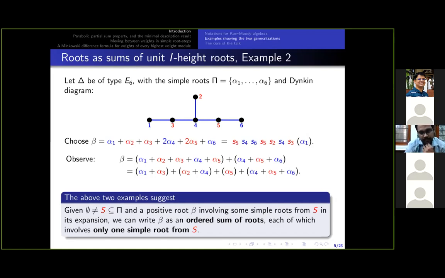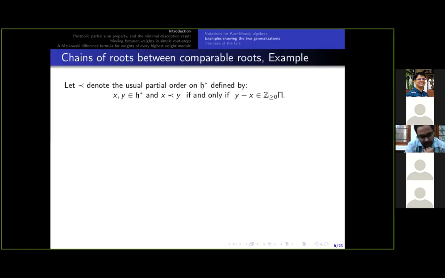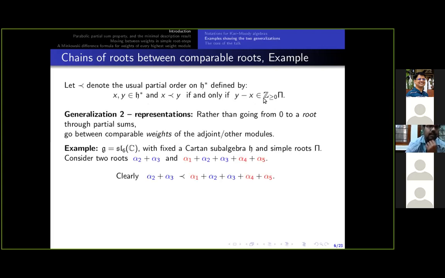These are the examples for the first generalization. Now I will discuss the second generalization with 2 more examples. For this, I need the usual partial order on H star, denoted by curly less than, under which for 2 elements x, y in H star, x is below y if and only if y minus x is a non-negative integer linear combination of simple roots. Observe that via the partial sum property, starting with a root beta, we can keep subtracting simple roots, and finally we reach a simple root. Now, if we go 1 step further, we reach 0.